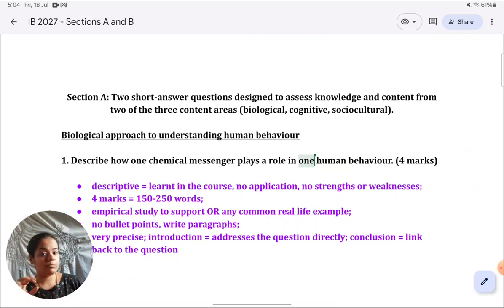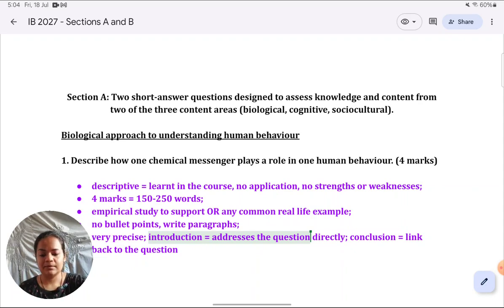Now, I have already mentioned introduction means addressing the question. There are just too many possibilities of which chemical messengers and which behaviors you could discuss. So, addressing the question means specify which chemical messenger and which behavior in particular you are talking about. Make it known to the examiner.